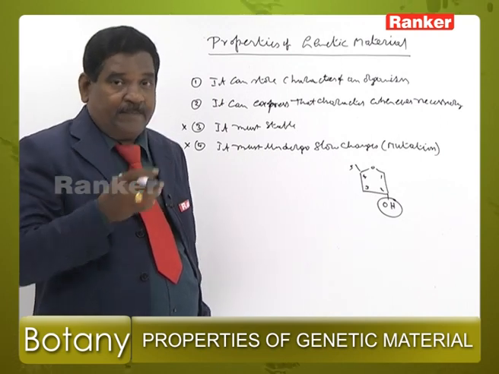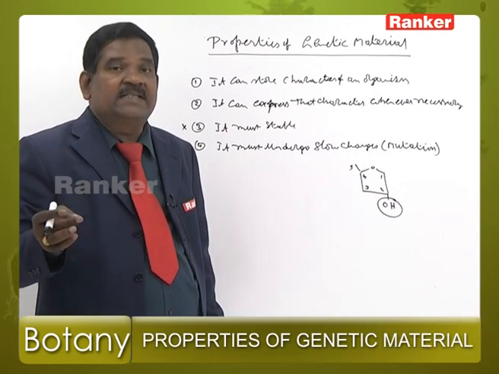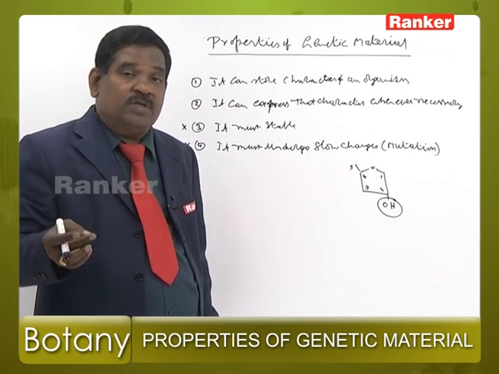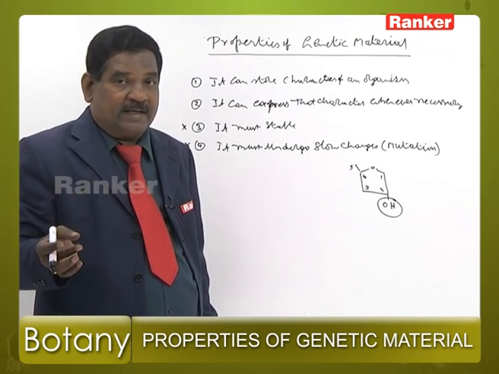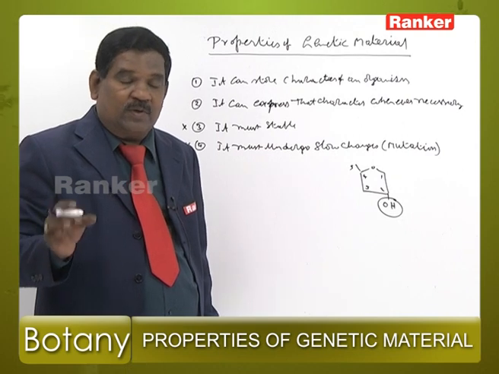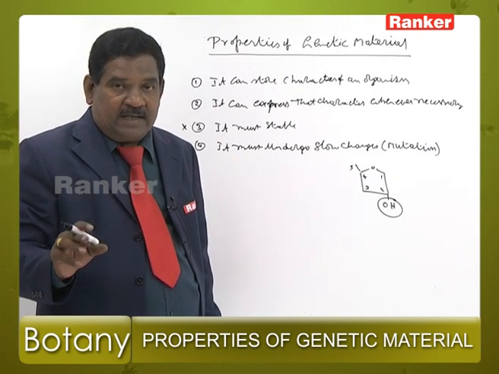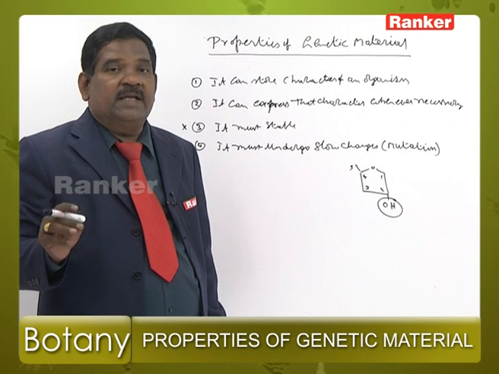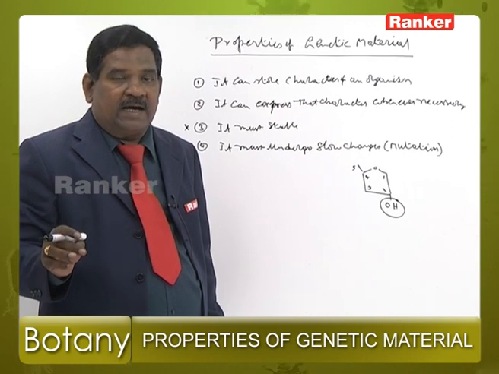And in RNA, uracil is present instead of thymine. Thymine is more stable than uracil. So, by all these reasons, DNA is more stable than RNA.